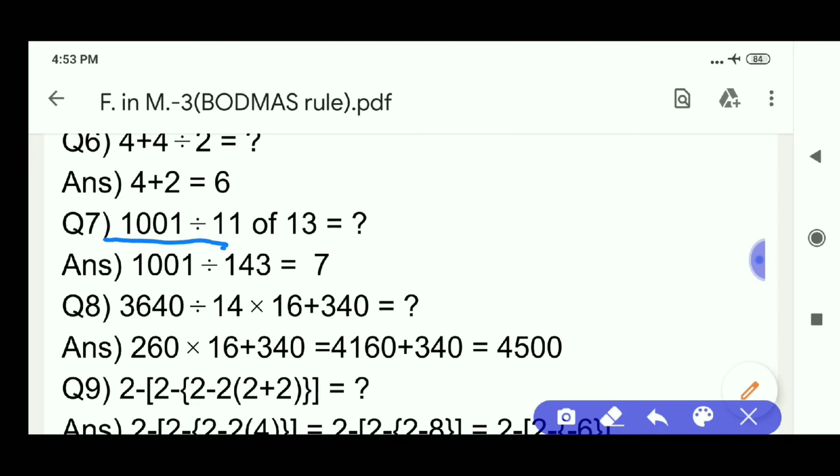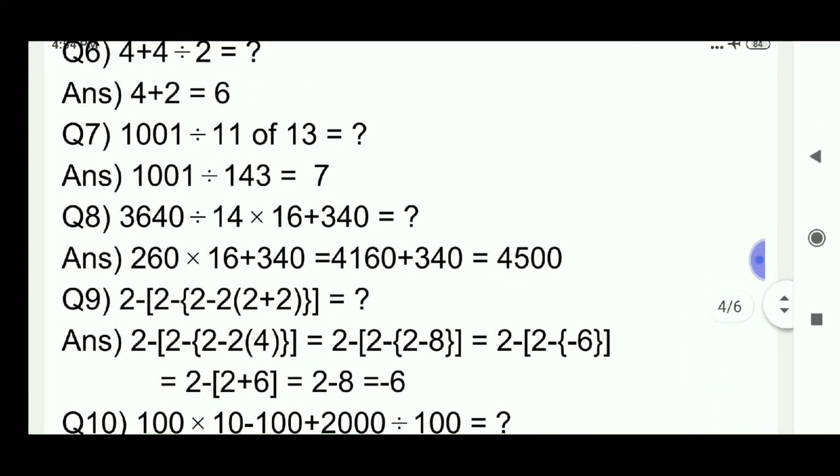1001 divided by 11 of 13. Now recall BODMAS rule. First operation is of here. 11 of 13. We already told you of means into. 11 of 13 is 143. 1001 divided by 143 is 7. Now question number 8.